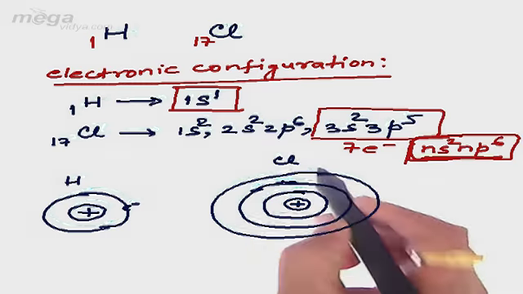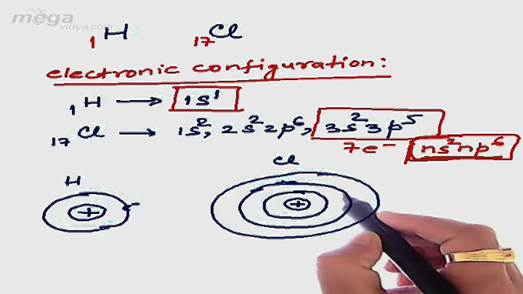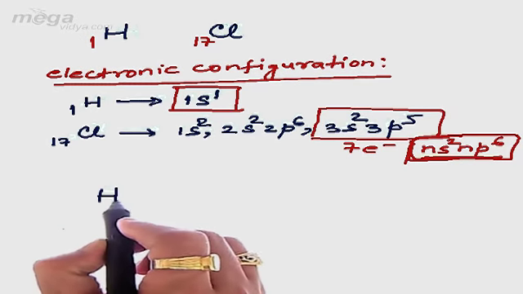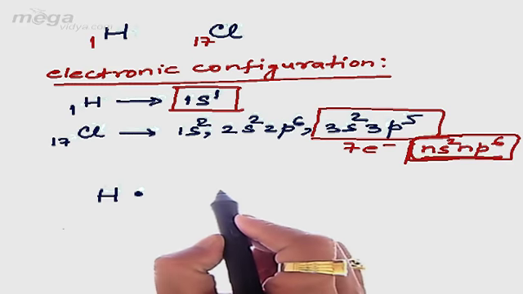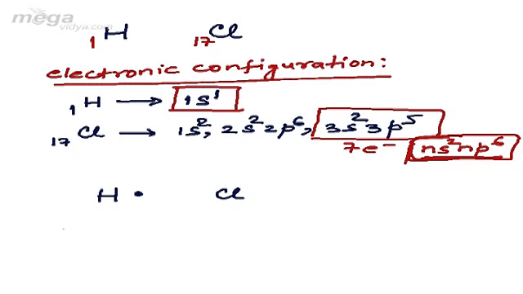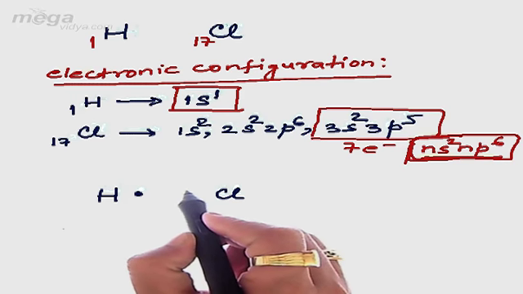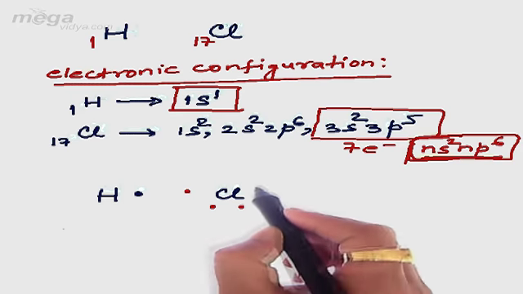This is for the chlorine atom. In the K shell we shall be having 2 electrons. So in the valence shell of hydrogen we have got 1 electron. Let's represent the electron by this dot. Whereas in case of chlorine we have got 7 electrons in the valence shell, that is 1, 2, 3, 4,